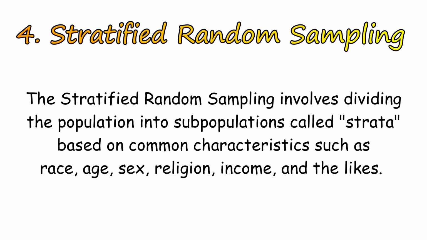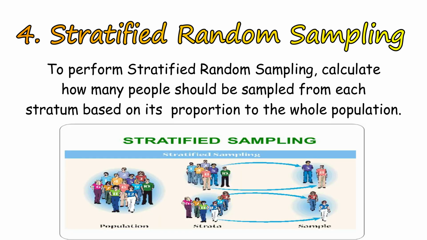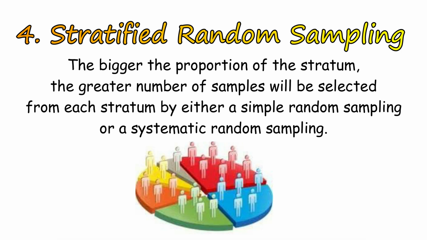The stratified random sampling involves dividing the population into subpopulations called strata based on common characteristics such as race, age, sex, religion, income, and the likes. To perform stratified random sampling, calculate how many people should be sampled from each stratum based on its proportion to the whole population. The bigger the proportion of the stratum, the greater number of samples will be selected from each stratum by either a simple random sampling or a systematic random sampling.